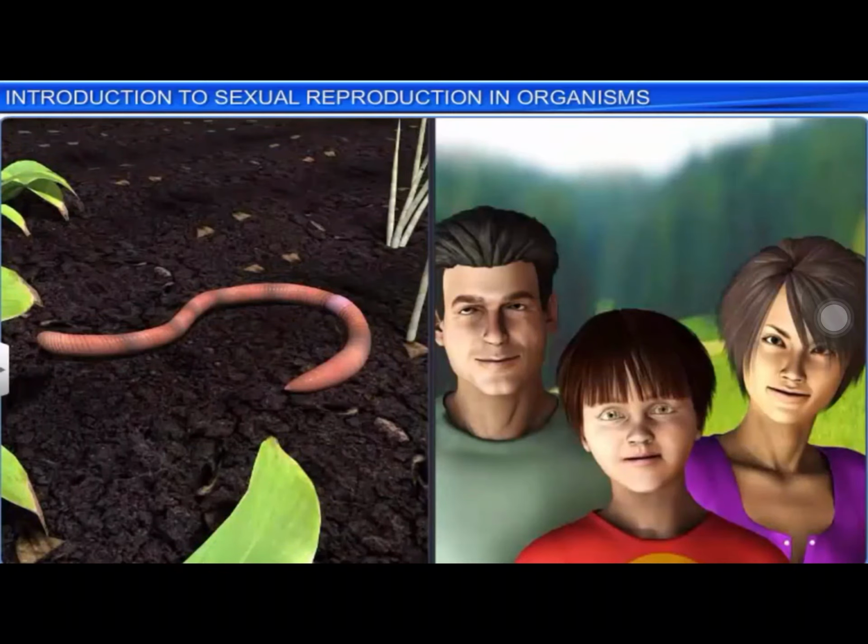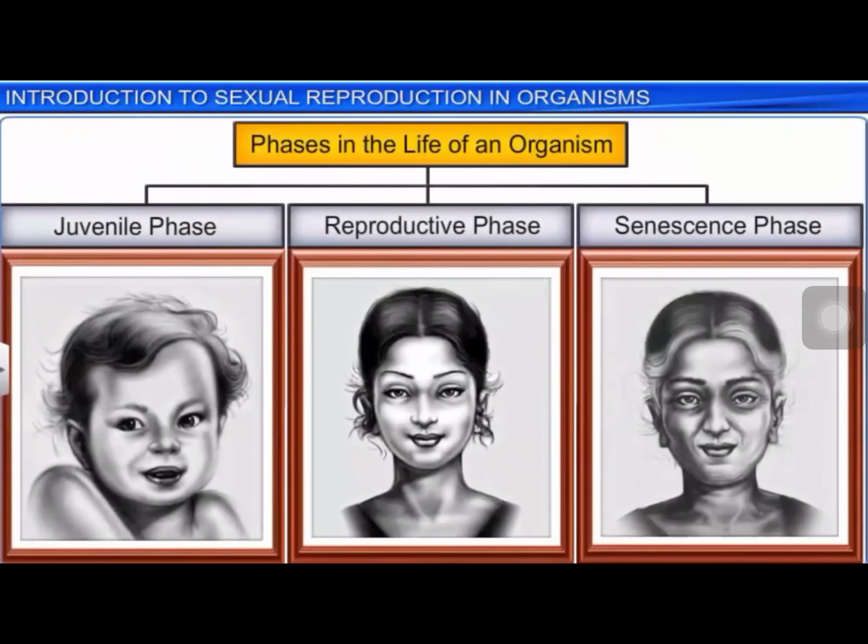Though organisms which engage in sexual reproduction vary in their external and internal structure, the pattern of sexual reproduction remains quite similar. All organisms, for instance, go through three phases of life: the juvenile phase, reproductive phase, and senescence phase, that is the aging.